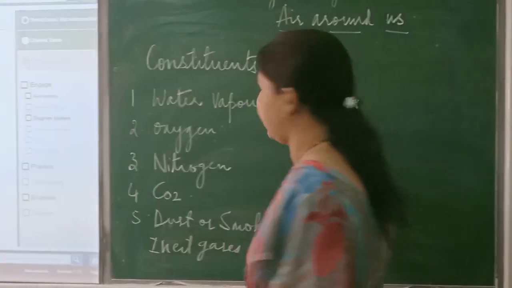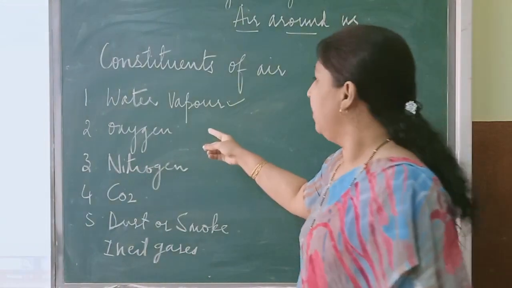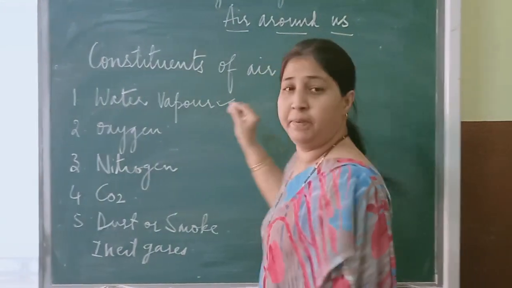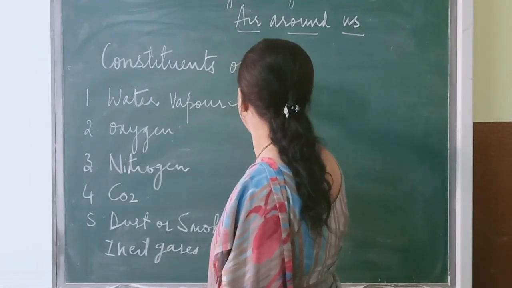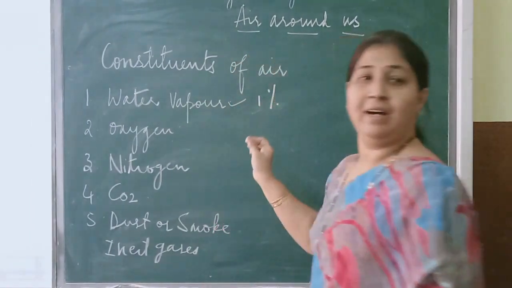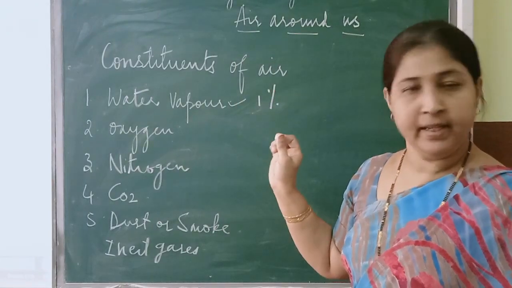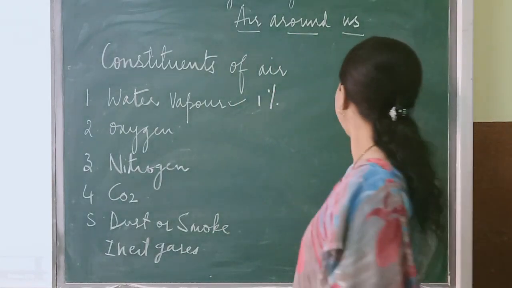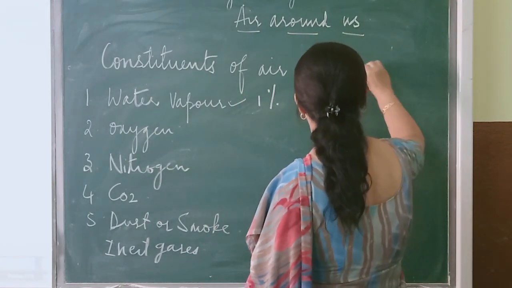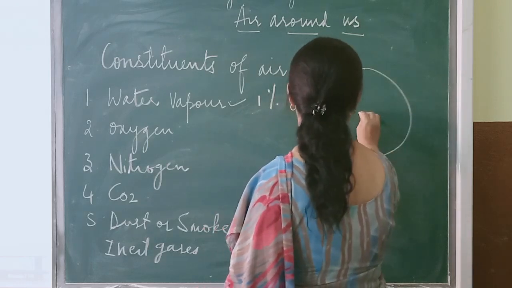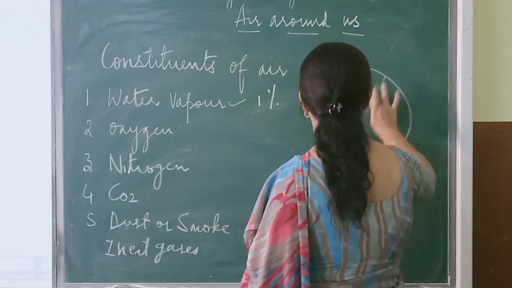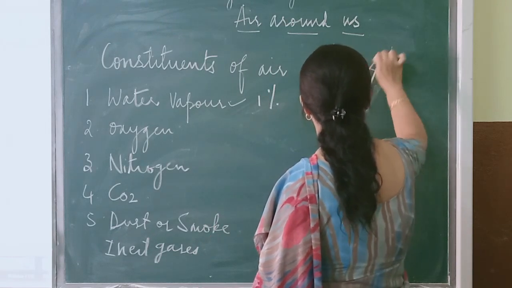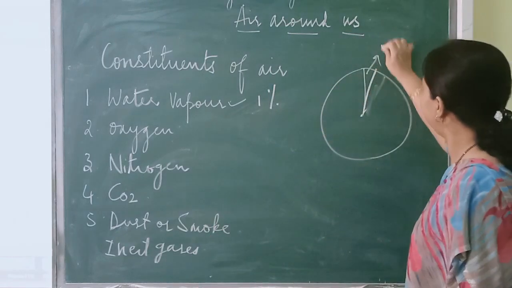So here the first constituent is water vapor. So here water vapor is present about only 1%. In that also you have dust, smoke as well as the inert gases. So like this is the composition of air. So only 1%. You can see this is only 1%.